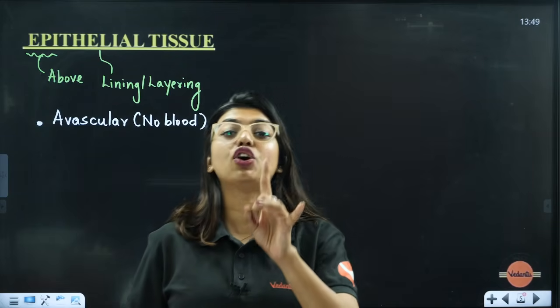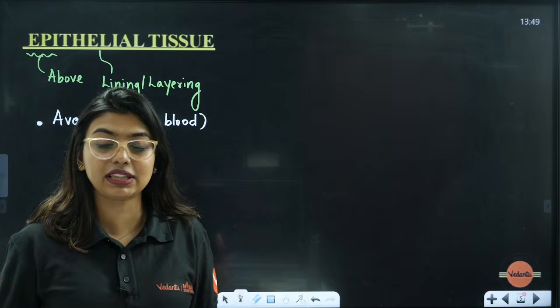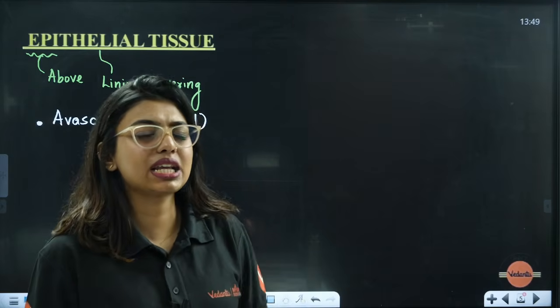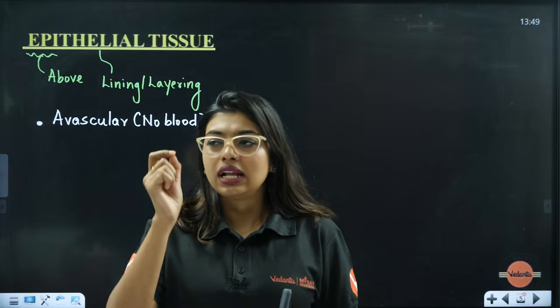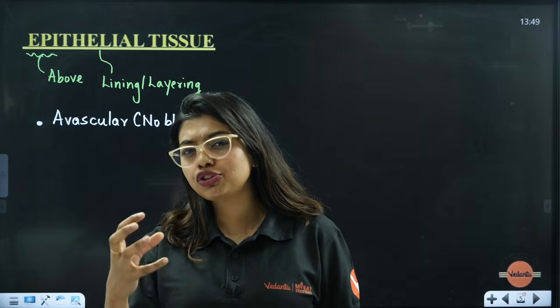Because you're damaging your epidermis. Sorry, epithelial tissue. That means you're basically pricking your epithelial tissue. But by mistake, if the safety pin goes a little deeper and pricks a little, immediately you will start seeing blood. Ma'am, but epithelial tissue is avascular.